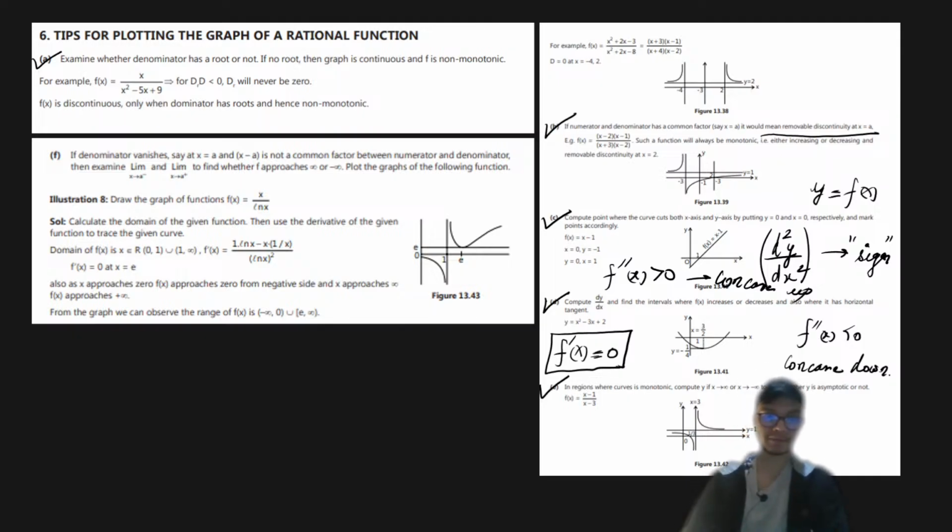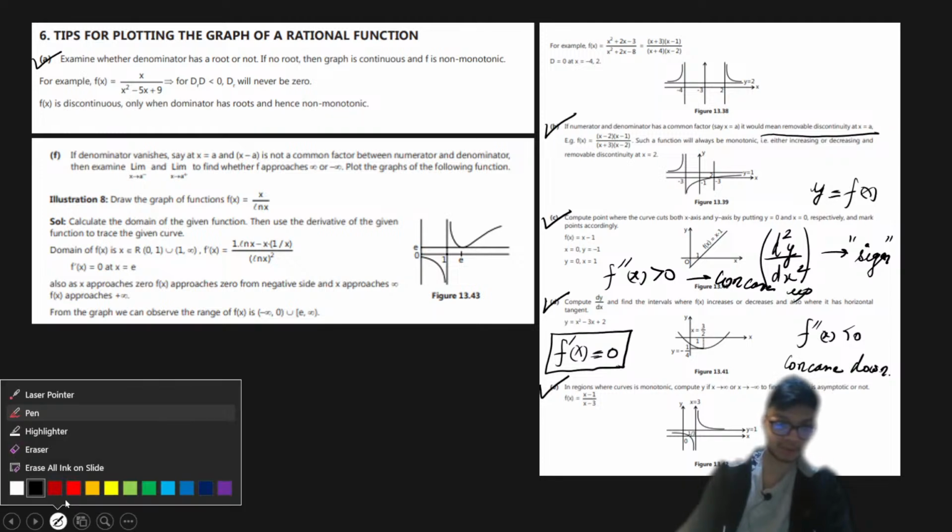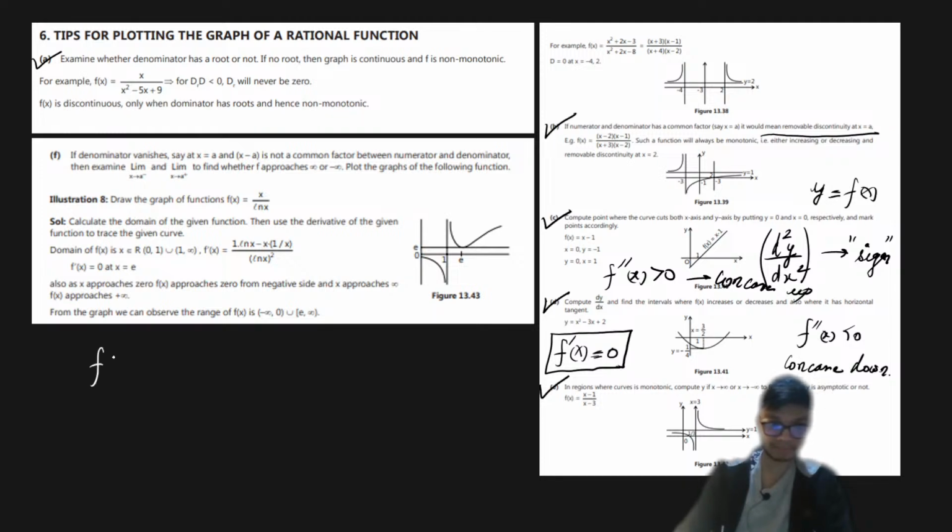Okay, so here I have some examples. This example is about how to plot the graph of the function. The function is x upon natural log of x. Okay, so this is a function, and I need to plot the graph of it.